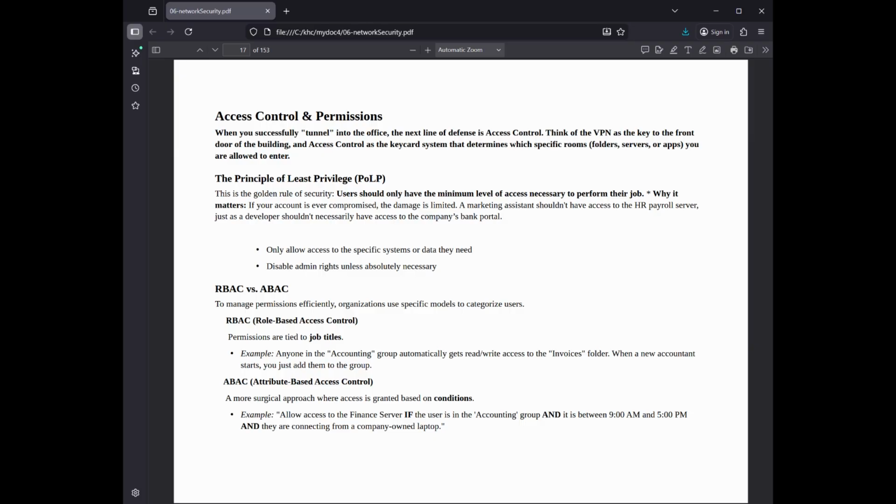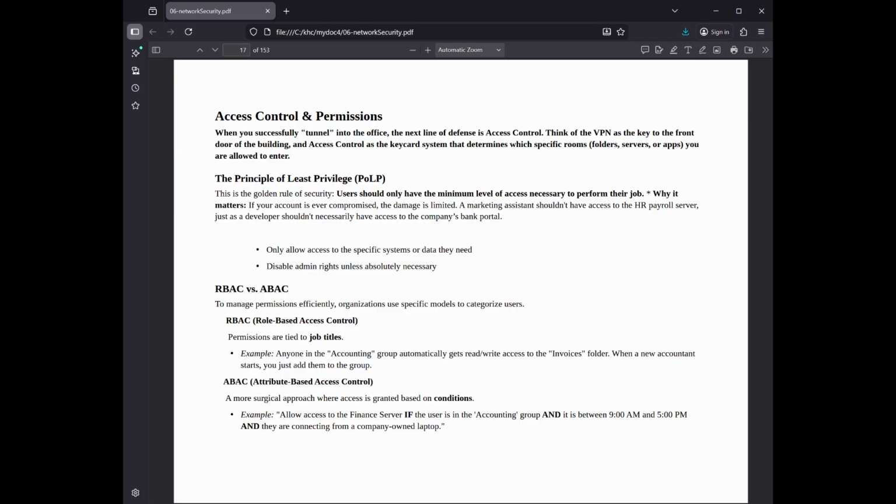RBAC versus ABAC. To manage permissions efficiently, organizations use specific models to categorize users. RBAC, role-based access control: permissions are tied to job titles. Example: anyone in the accounting group automatically gets read/write access to the invoices folder. When a new accountant starts, you just add them to the group.